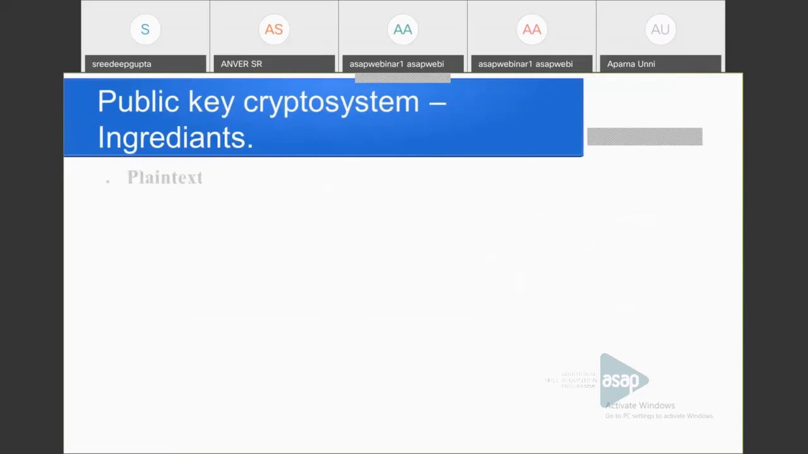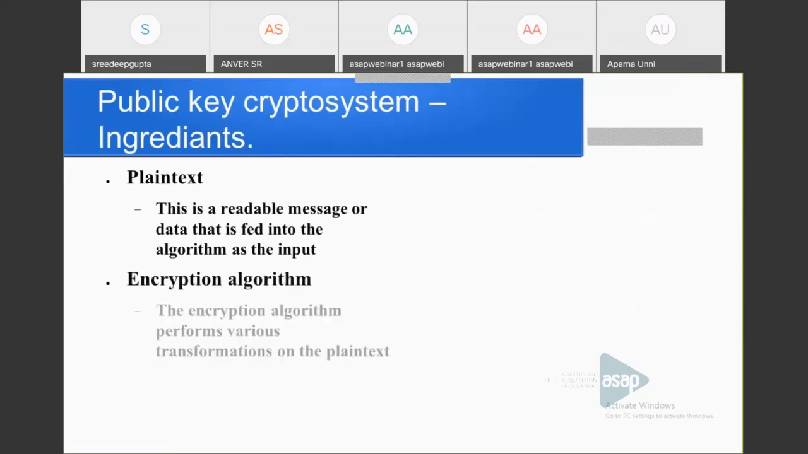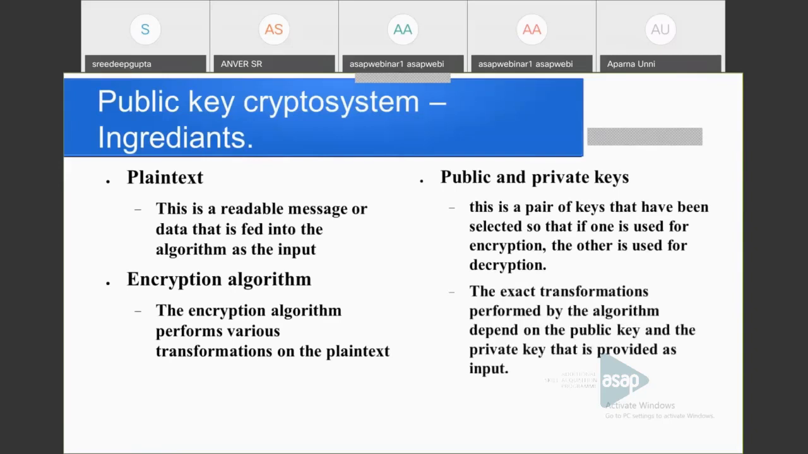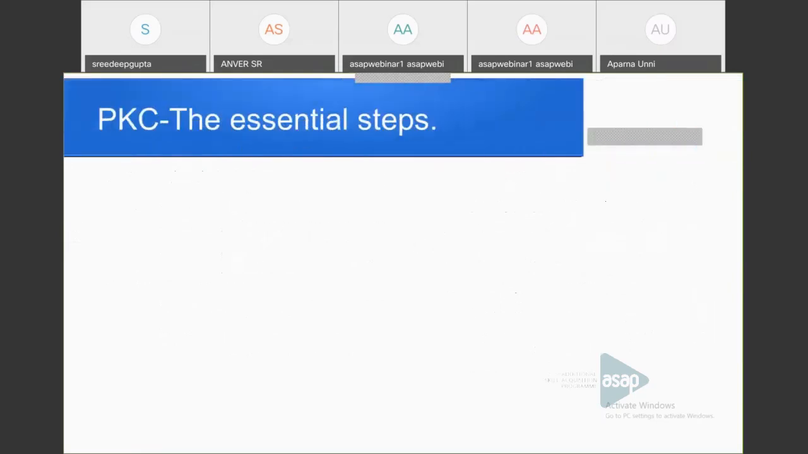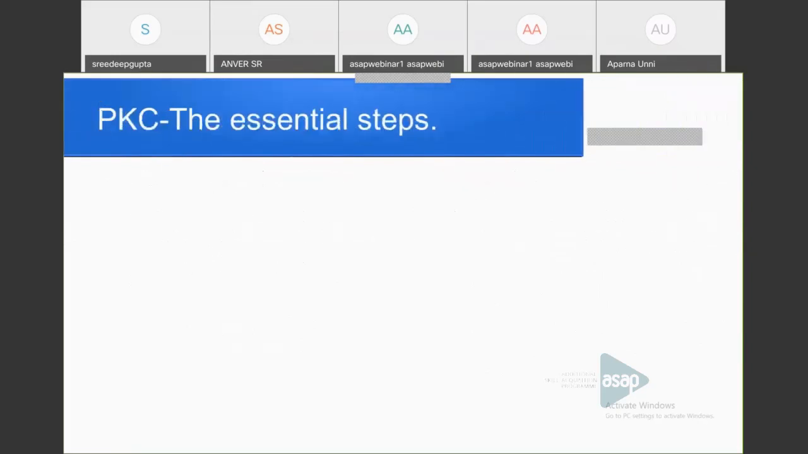Then next come the ingredients of a public key crypto system. There are a total of 6 ingredients. First is the plain text. That's all we know, plain text. Then the encryption algorithm. Then third and fourth are the public and private keys. Then the fifth one is ciphertext and the decryption algorithm. The decryption algorithm is the same thing, there is nothing to explain. Ciphertext and decryption algorithm. There are a total of 6 ingredients.